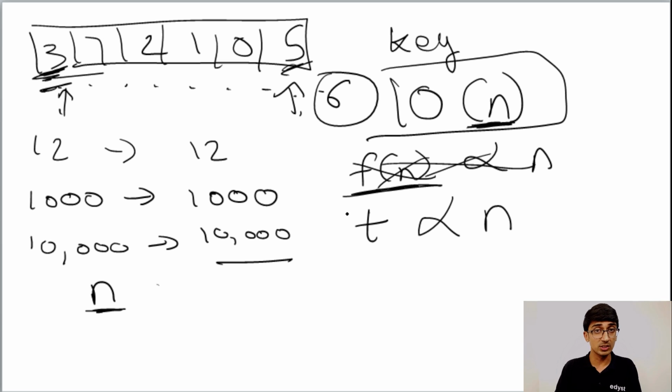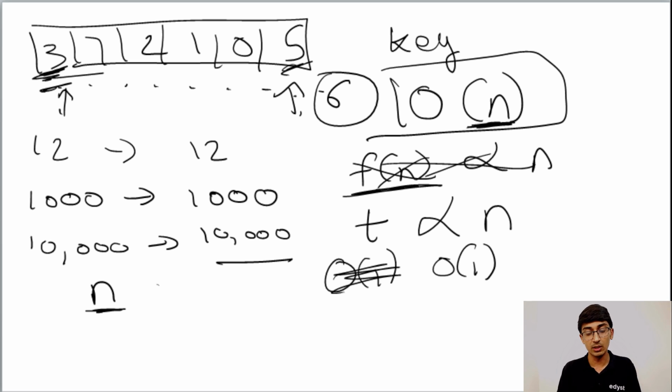It's not order n square, right? It's order n, because in the worst case scenario, we're always going to hit order n. Is it order 1? There is something called order 1 also. I'll come to that. But is it order 1? Order 1 means that no matter how your n increases, the time remains constant. In this case it's not, because as n increases, the time to search for the key also increases.